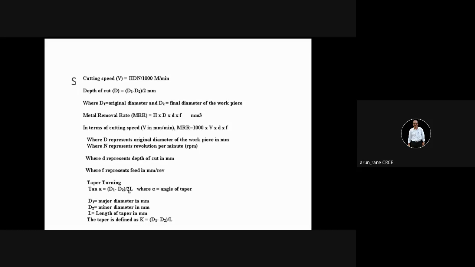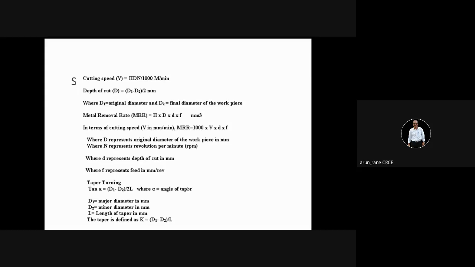Diameter divided by 2 will give the radius. So this is the angle of the taper to which your compound slide has to be swiveled. So that is the first formula. Tan of alpha is equal to bigger diameter minus smaller diameter divided by 2 times length, where alpha is the taper angle to which your compound slide has to be swiveled.